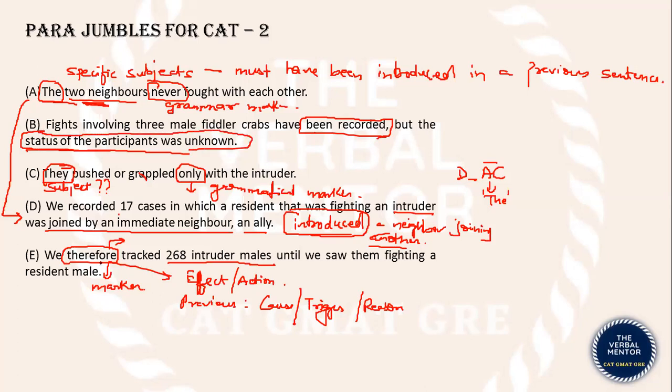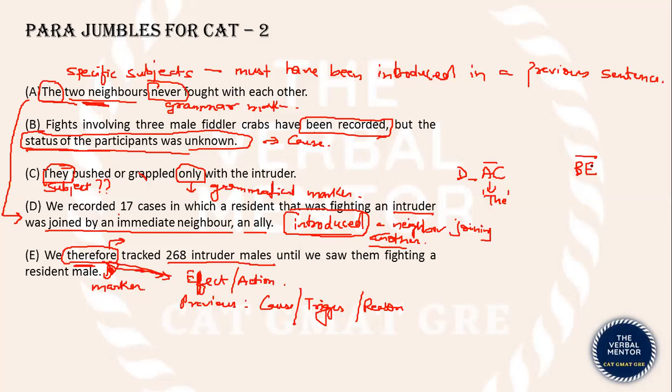And that is why we tracked 268 intruder males until we saw them fighting a resident male. So this was the cause that prompted the narrators into this action. This was the cause, this was the effect. "Therefore" connects the two sentences. So we have another mandatory pair, BE.